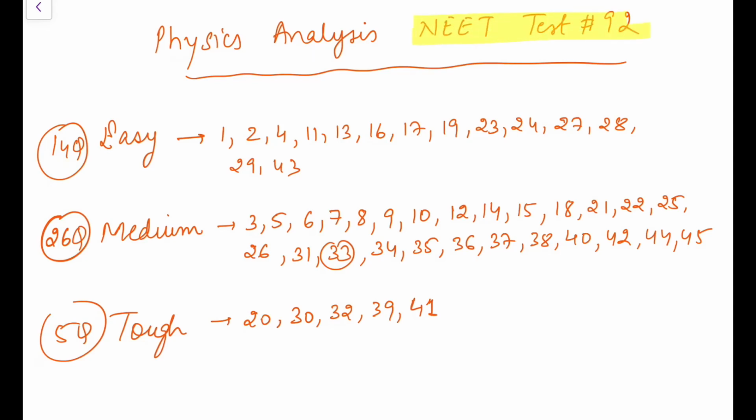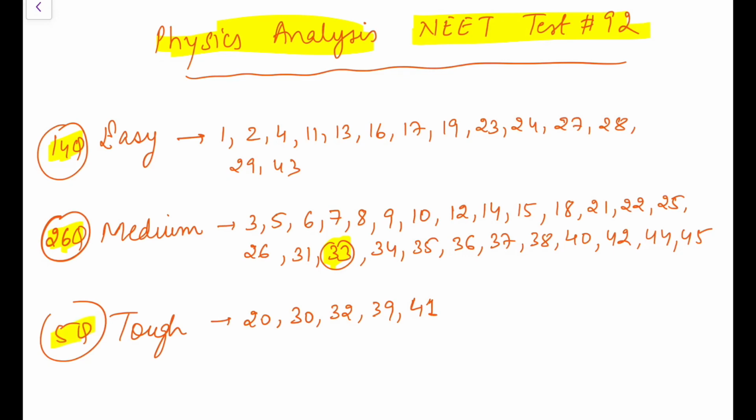I've just solved this NEET test 92. It is 12:15 AM right now and I am here with the analysis of this paper. As per me, 14 were easy, actually very easy. 26 were medium, most of them will be easy for you. For question 33, I think the language is not correct and the options that come from this language are not given in the options. And 5 I have regarded as tough.